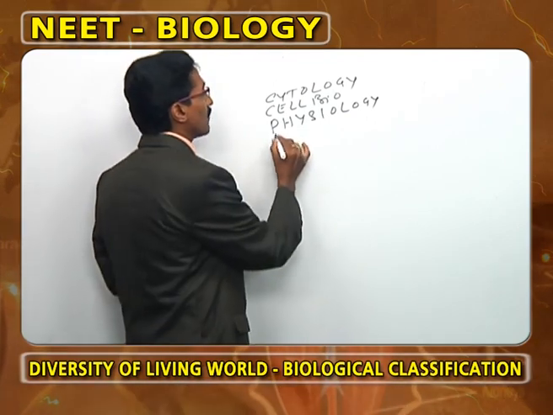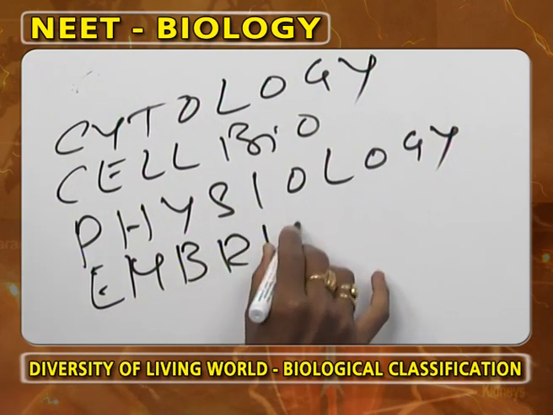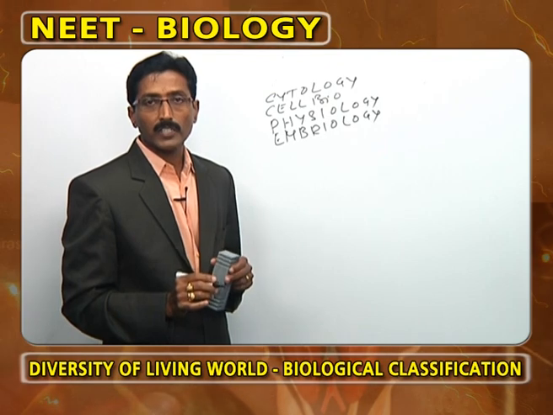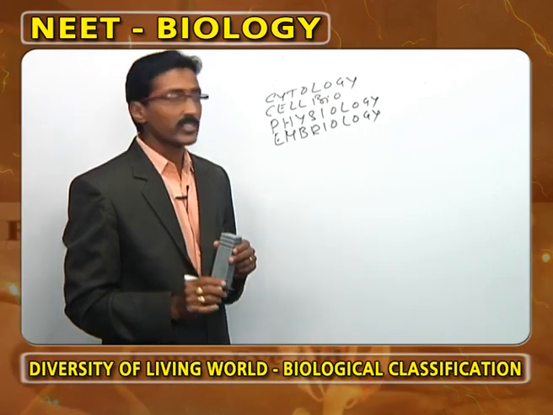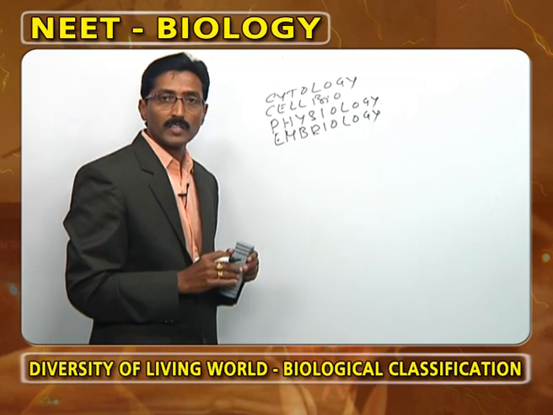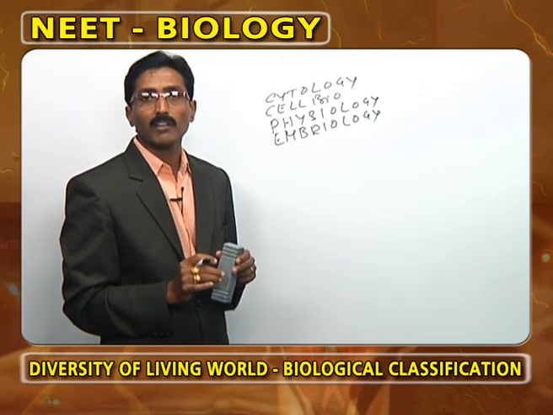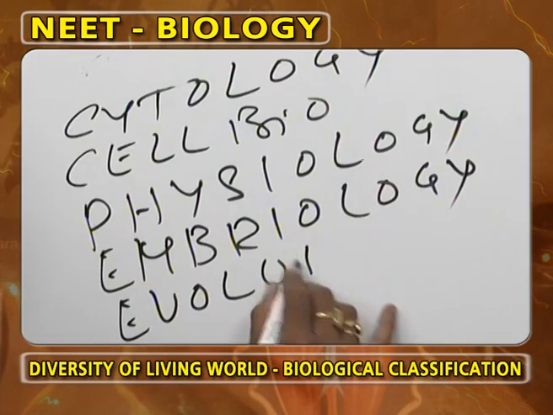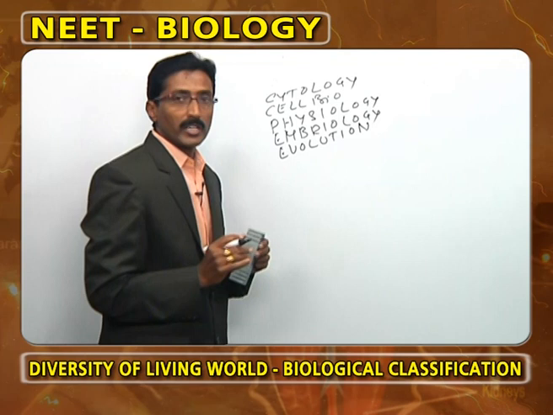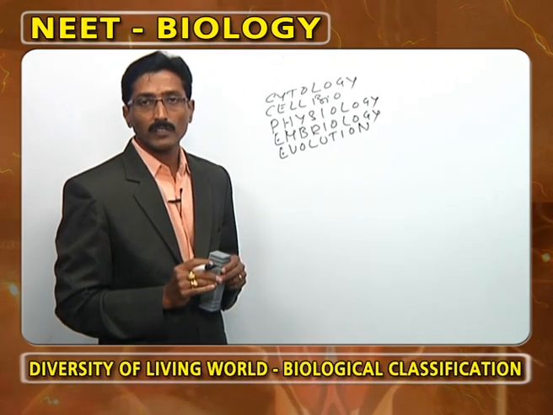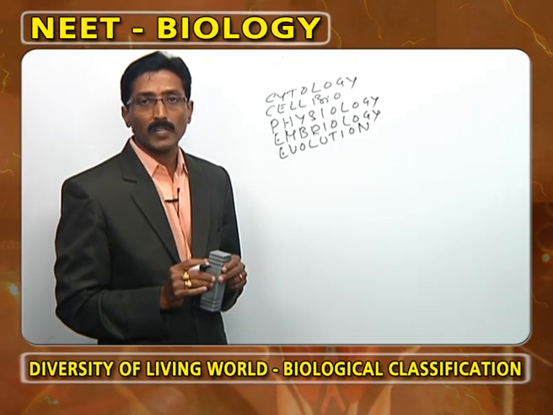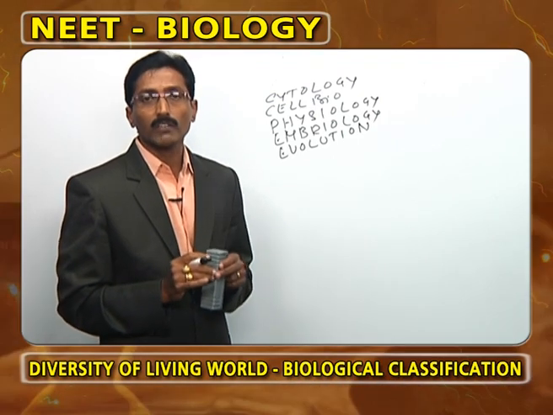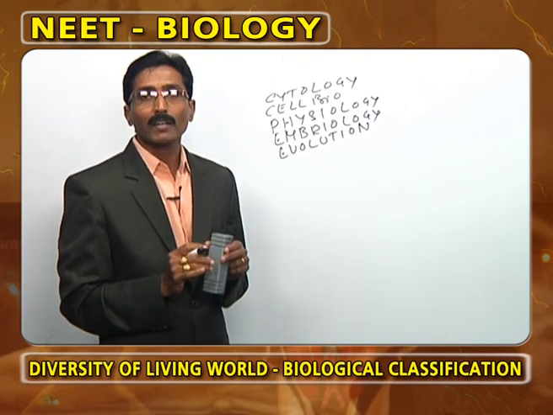It is followed by embryology. What is meant by embryology? It is the study of fertilization, cleavage, growth and differentiation, that we call embryology. What is the other name of embryology? Developmental biology. It is followed by evolution. What is meant by evolution? The meaning of evolution is unfolding. It explains the origin of life and genetic adaptations of organisms. The word evolution was proposed by Herbert Spencer.